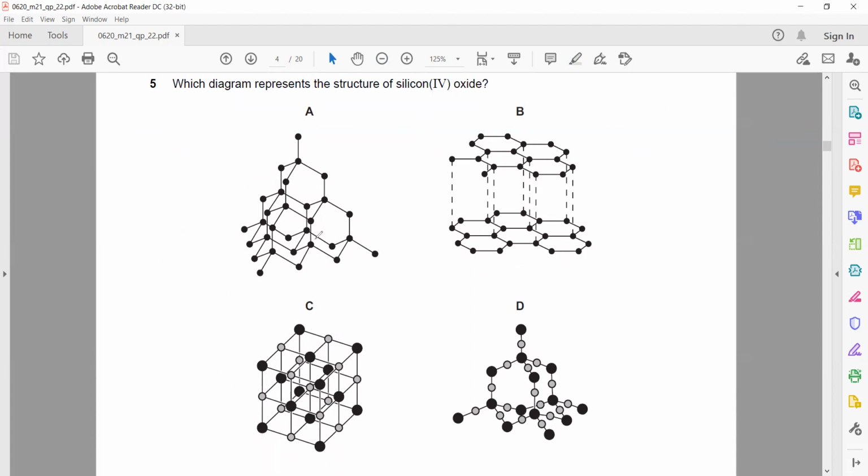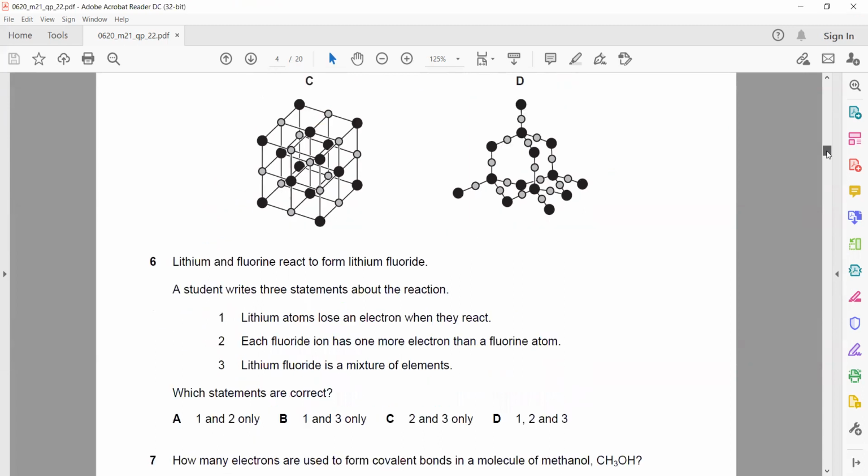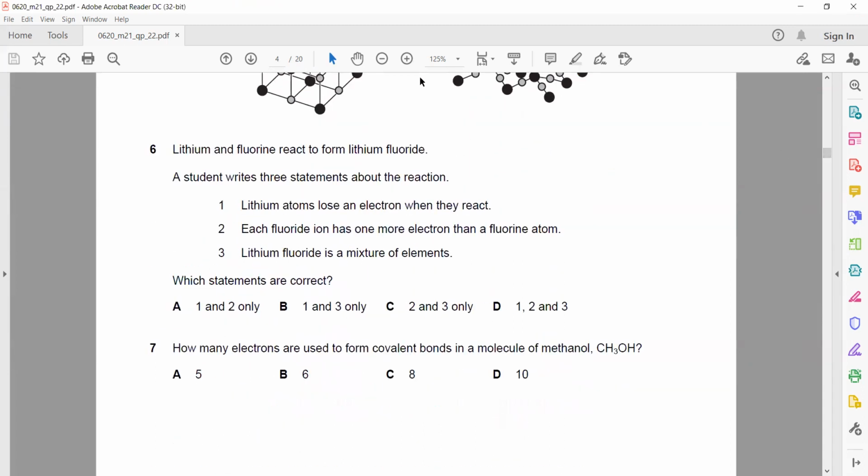In question 6, lithium and fluorine react to form lithium fluoride. Lithium belongs to group 1, so it has 1 electron in its outer shell. Fluorine belongs to group 7, so it has 7 electrons. So lithium will lose 1 and fluorine will gain 1. When lithium loses 1, it gets a positive charge, and fluorine gains 1, so it gets a negative charge. So lithium atoms lose an electron when they react, that's true.